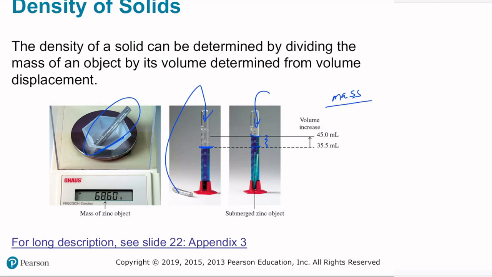The amount of displacement is the volume of the object. So in this case, our volume was 45.0 for the final volume minus 35.5 for the initial volume, giving us a volume of 9.5 milliliters.